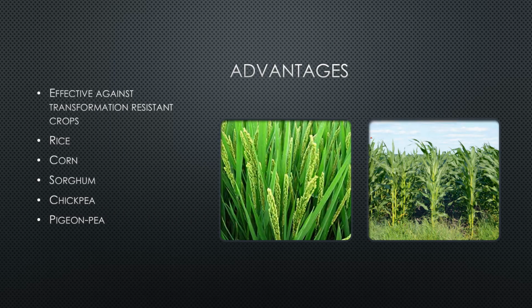The particle bombardment has an advantage over other techniques and methods against transformation-resistant crops, such as rice, corn, sorghum, chickpea, and pigeon pea, as it is a direct input of the DNA into the tissue. The technique is also useful as it can deliver DNA to a large number of cells easily and rapidly.